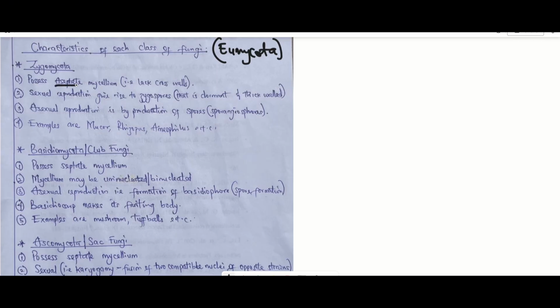The first one is that they possess aseptate mycelium, or what we call aseptate hyphae, which means that their hyphae do not possess cross walls. Hence, we are saying indirectly that they possess continuous cytoplasm.